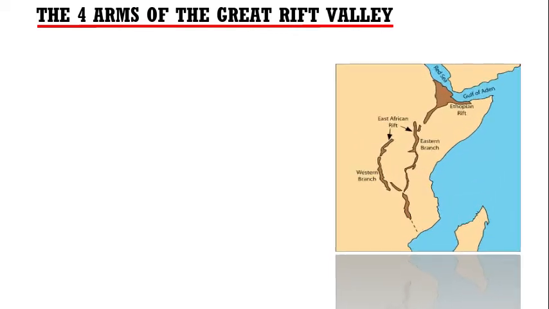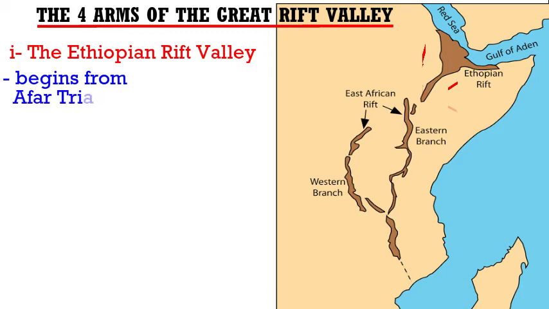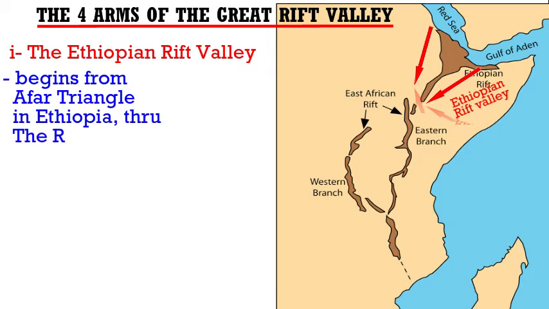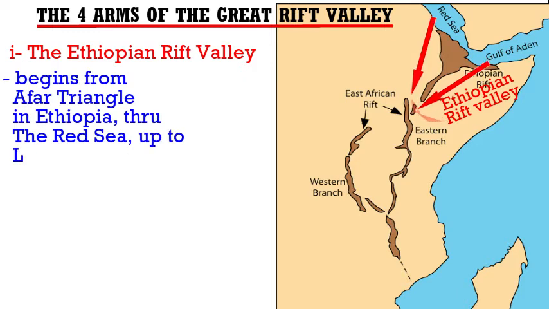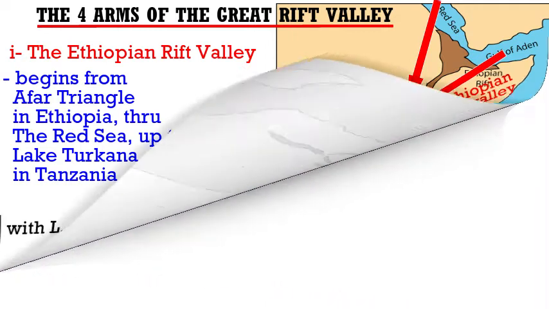The first arm is called the Ethiopian Rift Valley. The Ethiopian Rift Valley stretches right from the Red Sea, from the Afar Triangle in Ethiopia, and goes up to Lake Turkana. That one is the Ethiopian Rift Valley. It has lakes like Abaya, which is found within that Rift Valley.